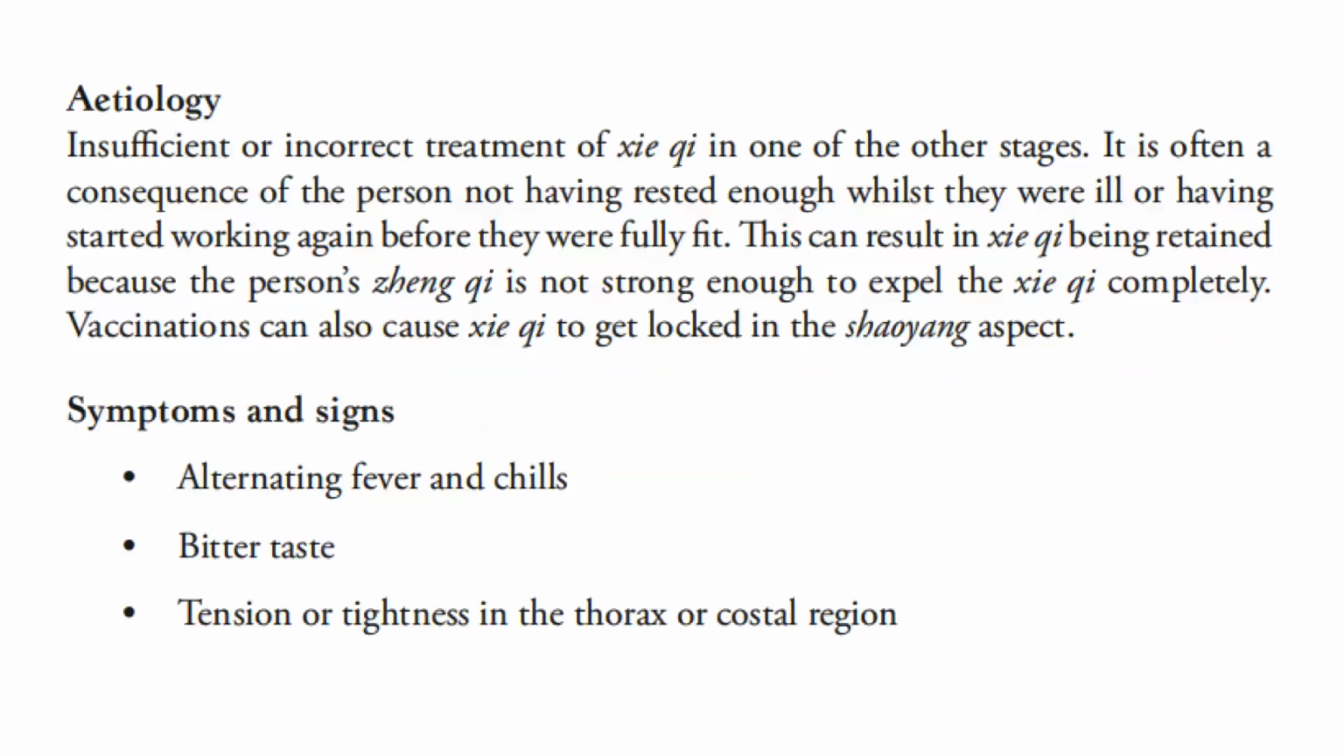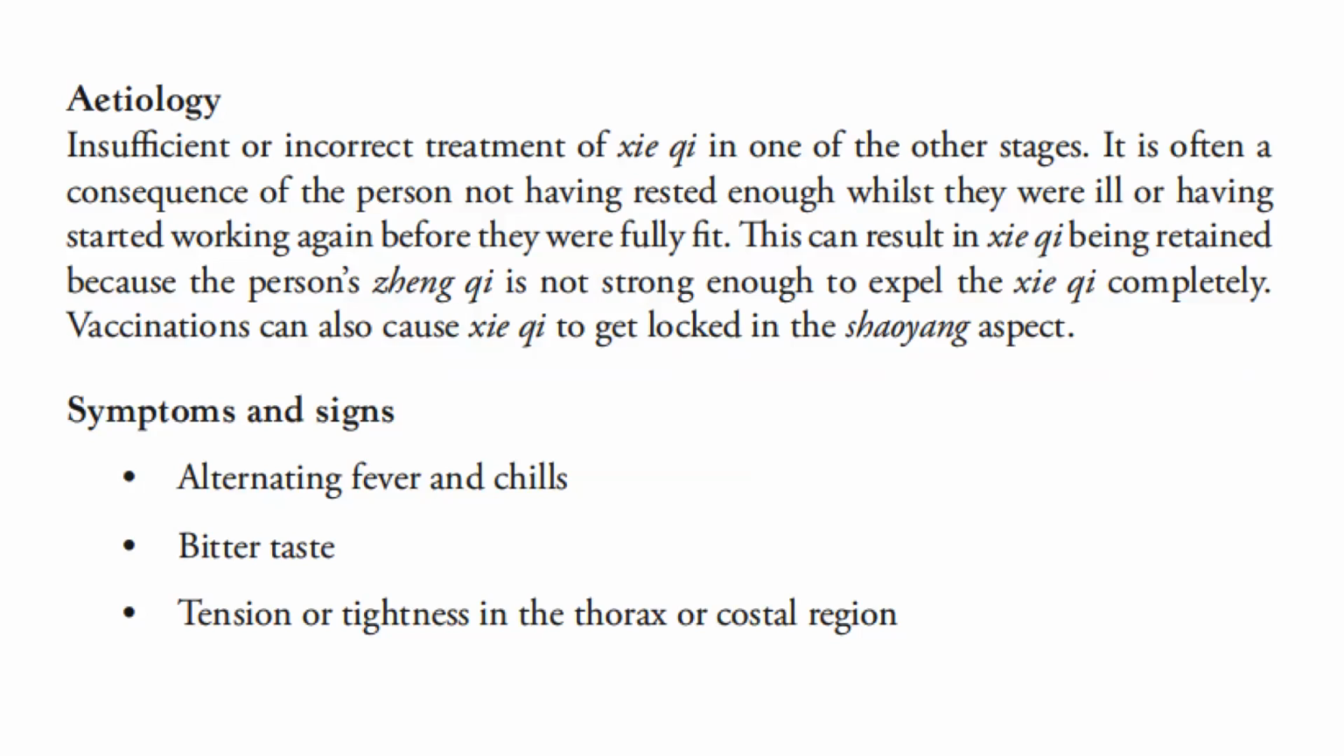Insufficient or incorrect treatment of pathogenic qi in one of the other stages is the etiology of the Shaoyang stage. It is often a consequence of the person not having rested enough while they were ill or having started working again before they were fully fit. This can result in pathogenic qi being retained because the person's upright qi is not strong enough to expel the pathogenic qi completely. Vaccinations can also cause pathogenic qi to get locked in the Shaoyang aspect.